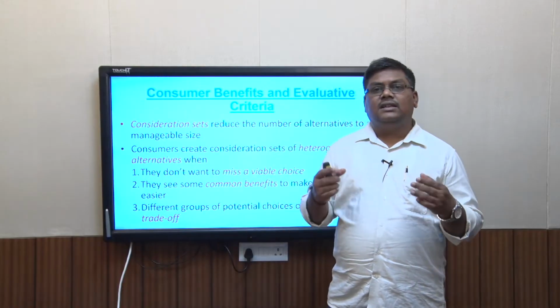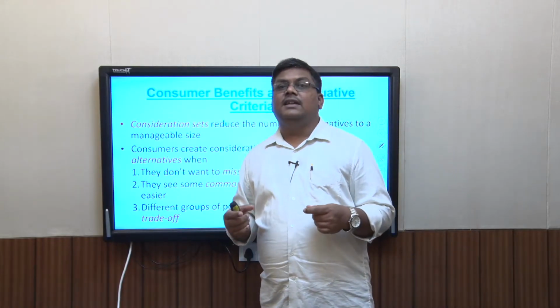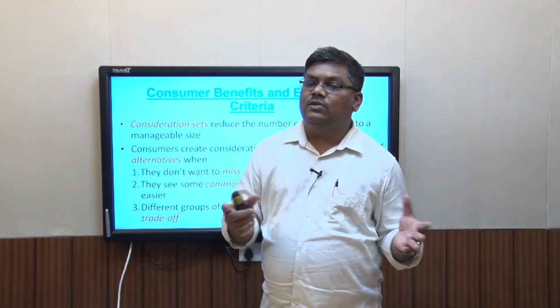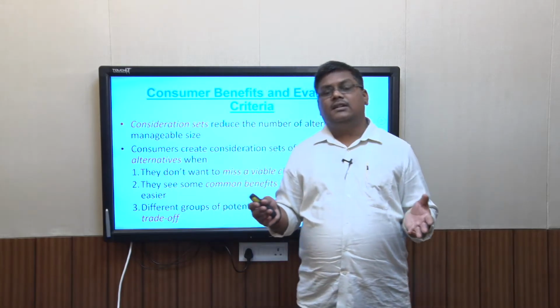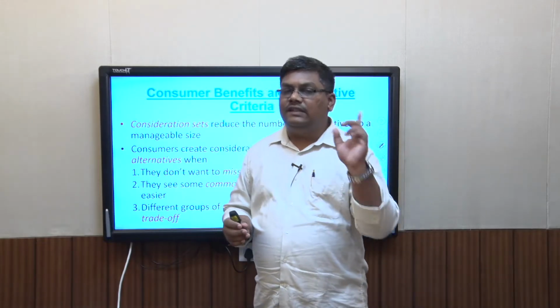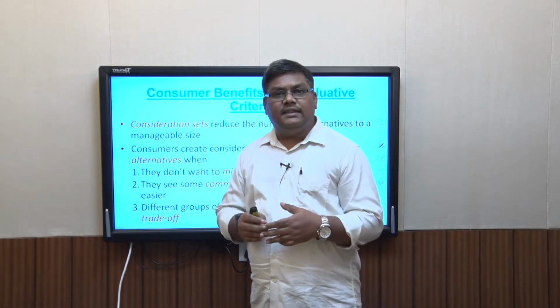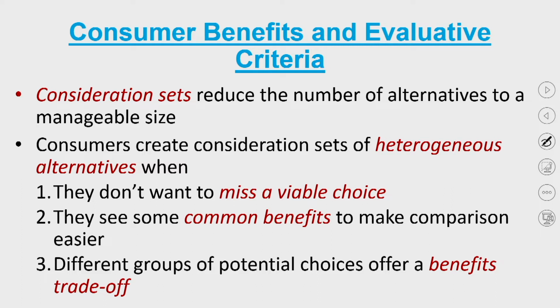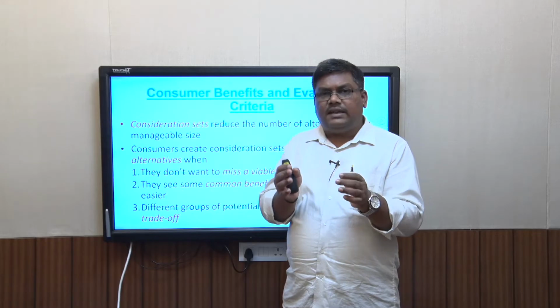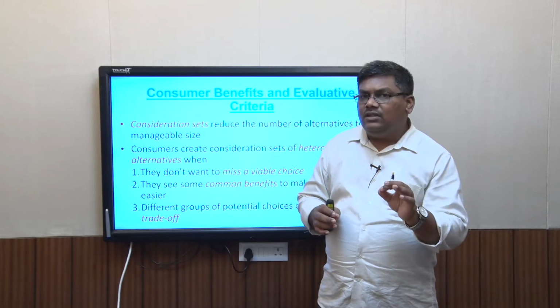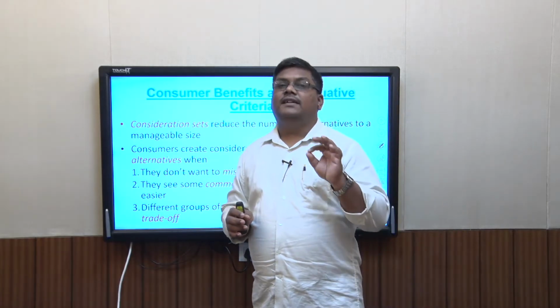Similarly, there is a third bin called the consideration set. That is the particular memory bin which the consumer actually utilizes to buy a product. There may be a number of products and benefits that the consumer is aware of, but the buying decision is different from the remembering decision, and that is why the consideration set is a different thing. So what is the consideration set? It is a subset of the universal set or the retrieval set, which has only those products and product benefits that the consumer actually uses to make the final purchase or final choice.